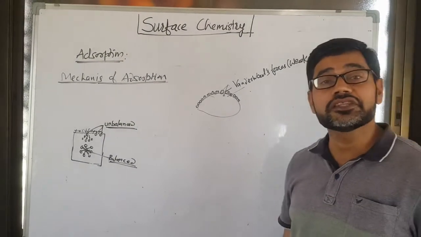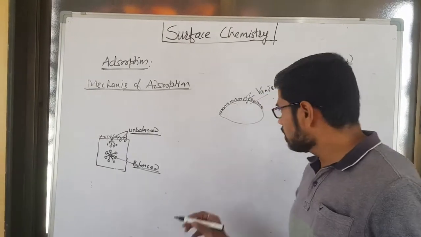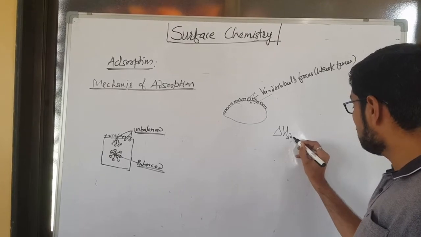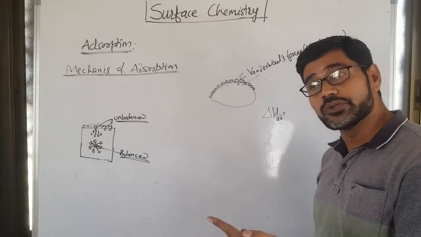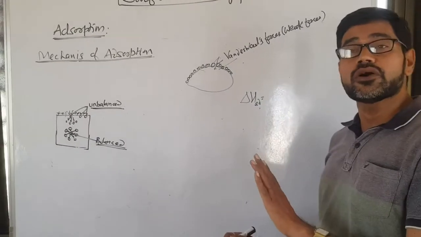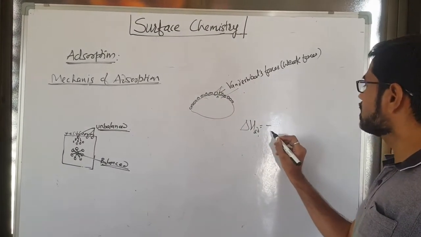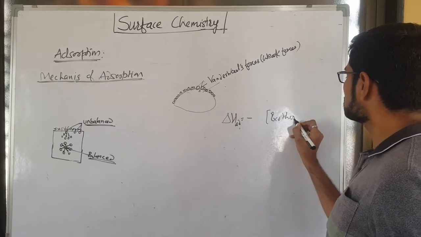What is meant by enthalpy of adsorption? Enthalpy of adsorption is the amount of heat released when 1 mole of adsorbate molecules gets completely adsorbed on the surface of adsorbent, and it is assigned a negative sign as it is an exothermic process.